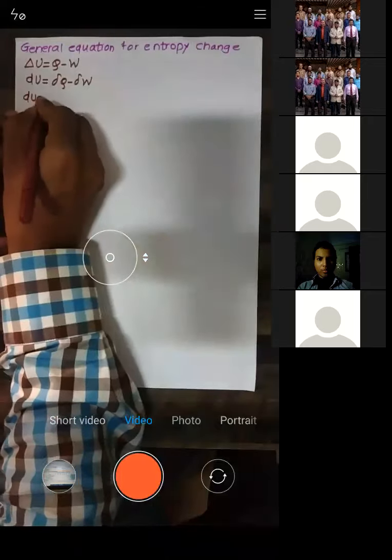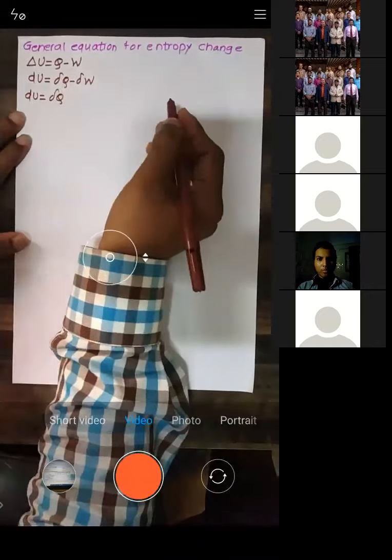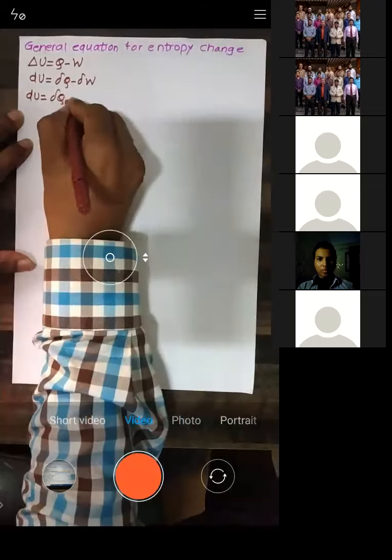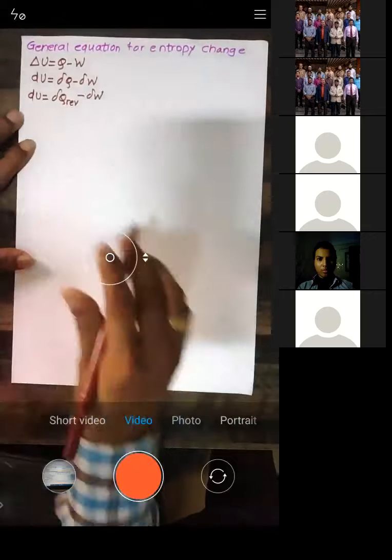I will write this in some other form. dU is given by del Q minus del W. Now when the process is reversible, this will be del Q reversible minus del W. Why have I written del Q reversible?